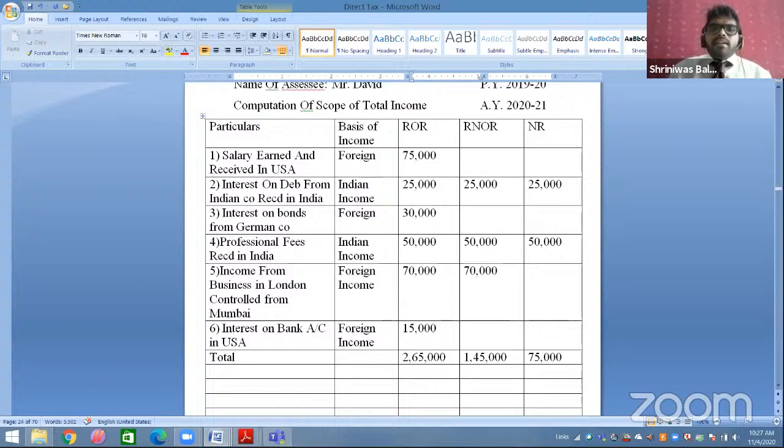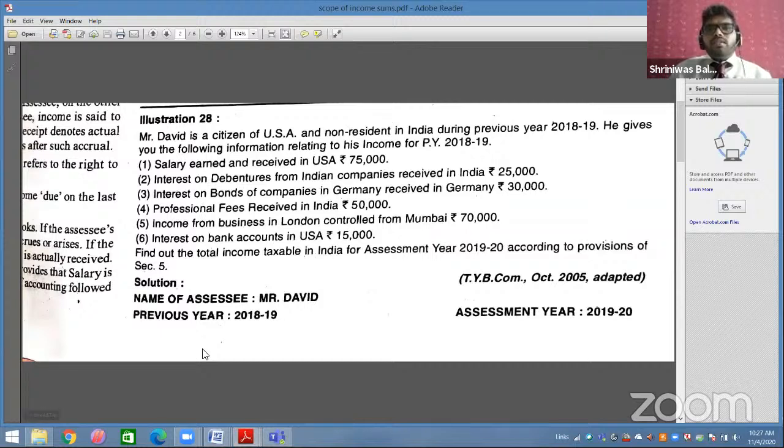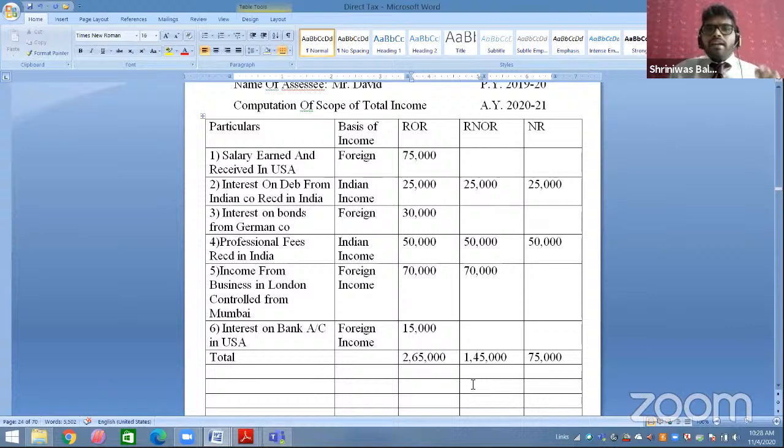Then second point, interest on debentures from Indian company received in India. So most important word is received in India. So if you are receiving in India, then it is your Indian income, students. Indian income, all three columns. So 25,000 will be recorded in ROR, RNOR, NR.